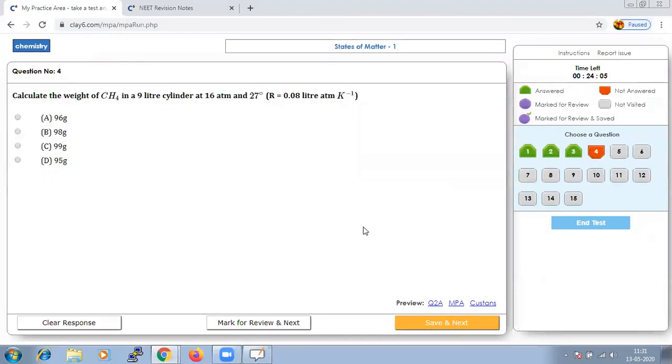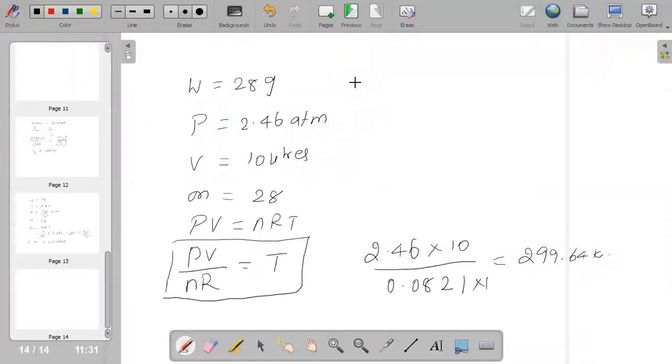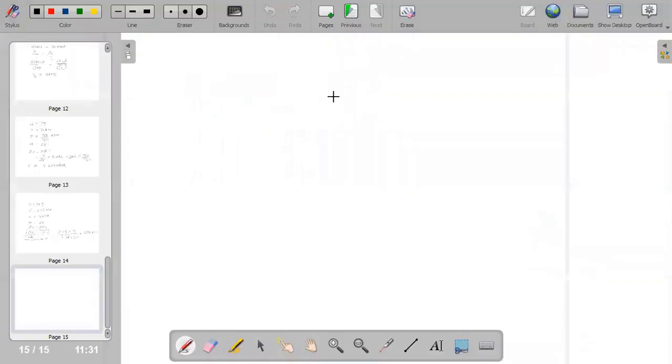They have asked us to calculate the weight of CH4 in 9 liters cylinder at 16 ATM and 27 degree Celsius. So let us list out what are all the values given to us.